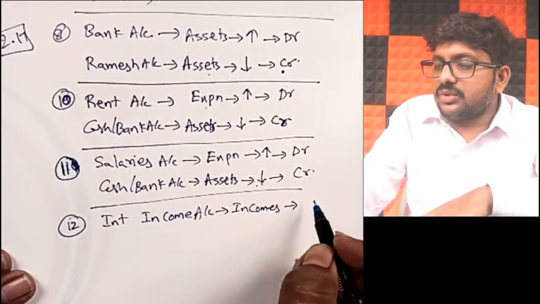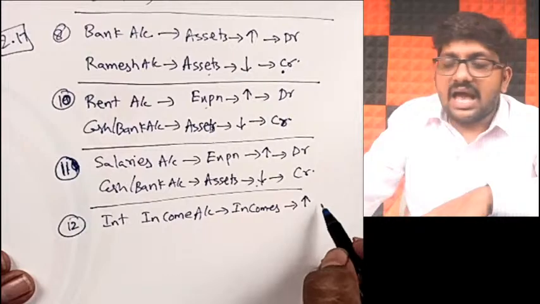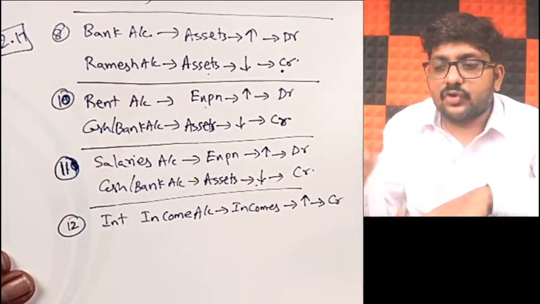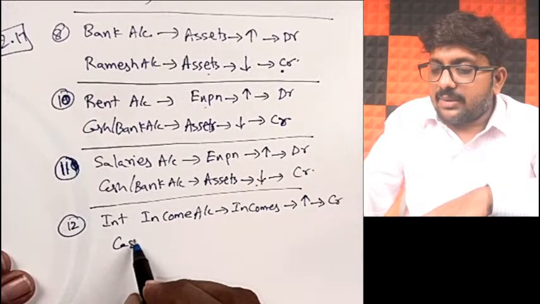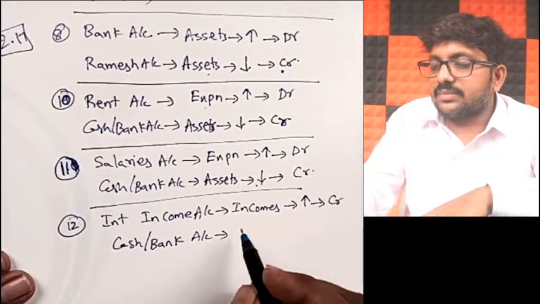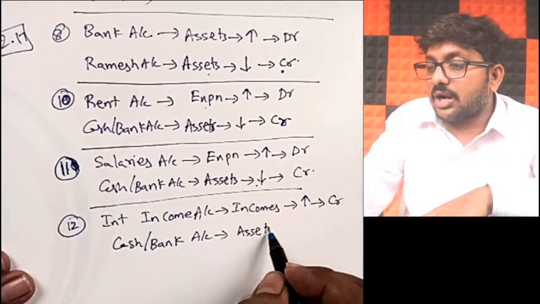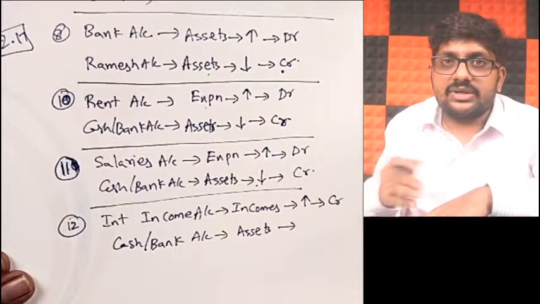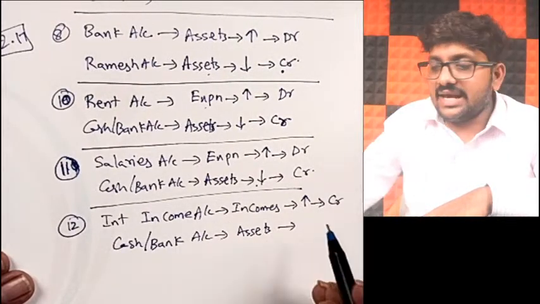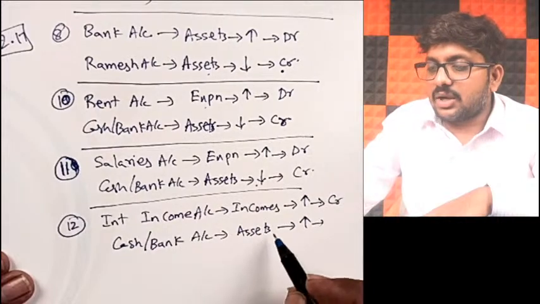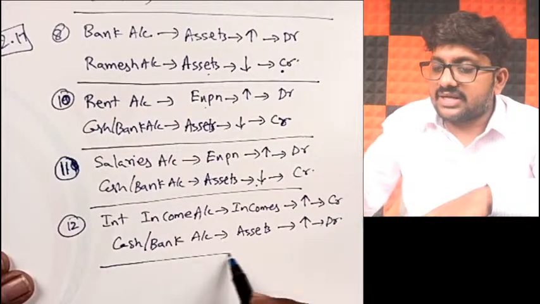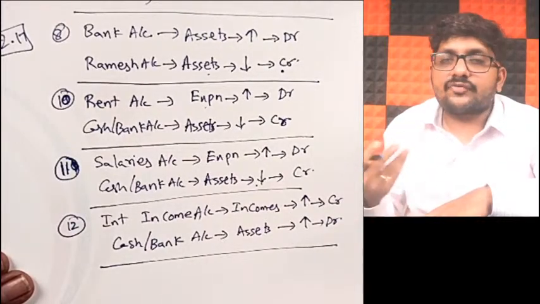Now when you receive a new income, your total incomes will increase. When incomes increase, you have to credit. Similarly, your cash or bank balance will also be affected. Cash or bank balance is a part of assets. Because you are receiving the money, your cash or bank balance will increase. When assets increase, you have to debit.